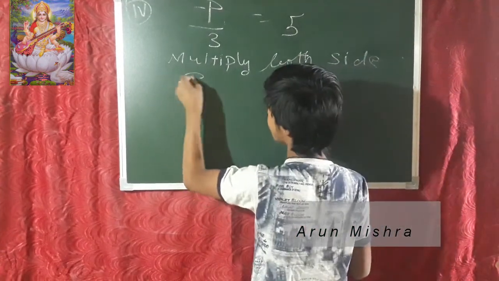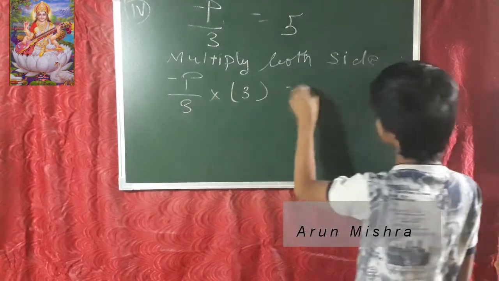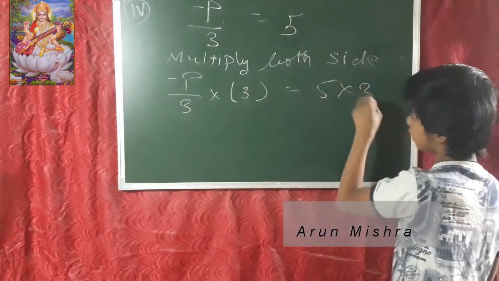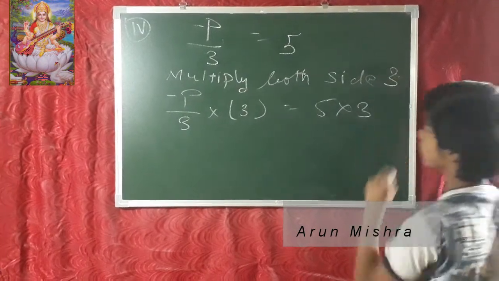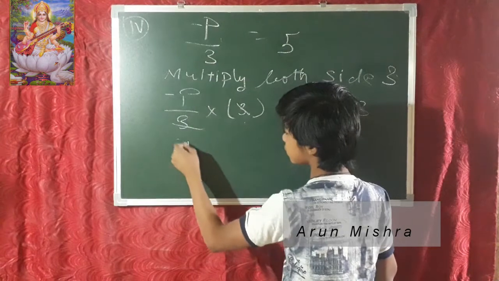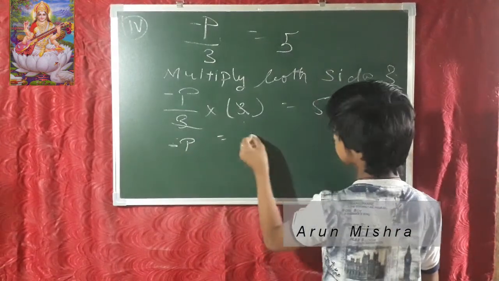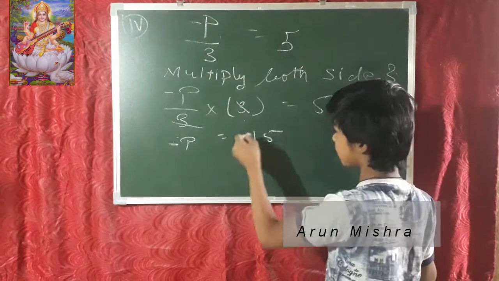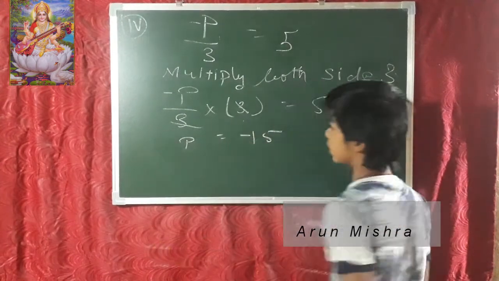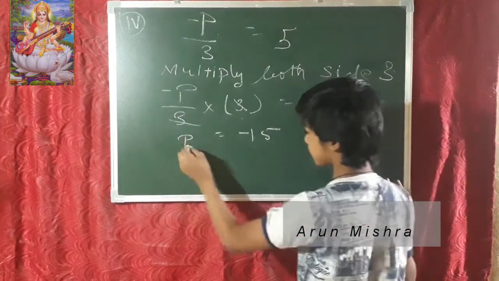So P minus P upon 3 into 3 is equal to 5 into 3. The 3s cancel, and the minus sign will go to the other side, so it will become 15, so P is minus 15.